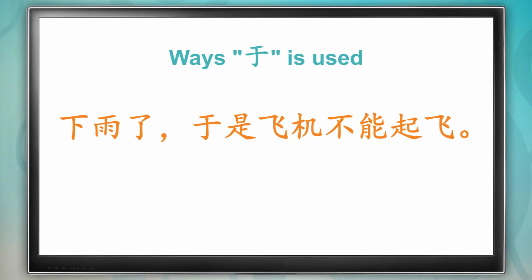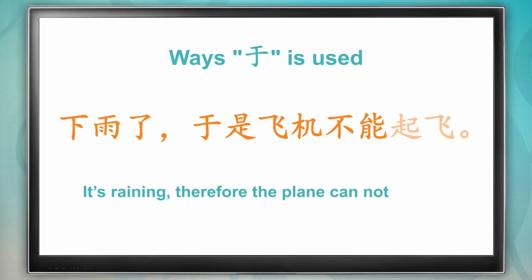下雨了，于是飞机不能起飞。Let's break it down. 下雨了, it's raining. 于是, therefore. 飞机, the plane. 不能, cannot. 起飞, take off. This is a sentence that you don't want to hear when you're at an airport.